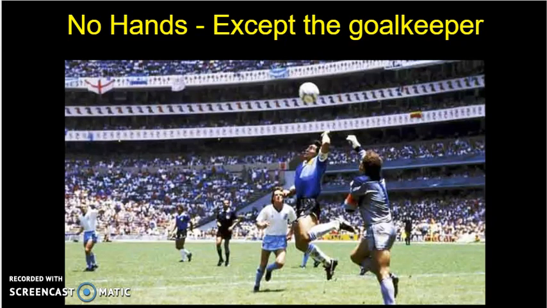The most important thing to keep in mind in soccer is that you are not allowed to use your hands. Here is a famous image of Diego Maradona, who got away with using his hand to score a goal in the World Cup. In his interview after the game, he called it the hand of God.